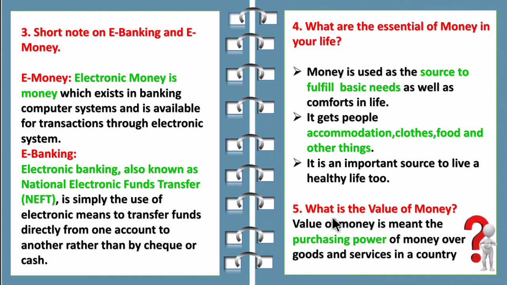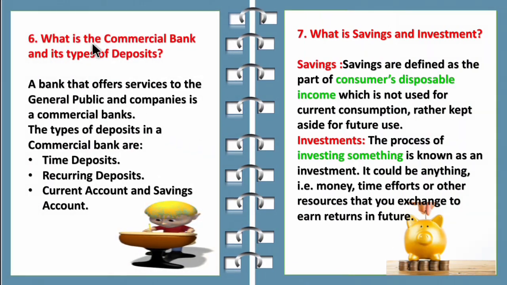So next is, what is the value of money? So value of money means it is the purchasing power of money over goods and services. So now let's see the sixth question. What is the commercial bank and its types of deposit? So a bank that offers services to the general public and companies is the commercial bank. So the types of deposit are time deposit. So time deposit is also called fixed deposit, recurring deposit, current account and savings account.